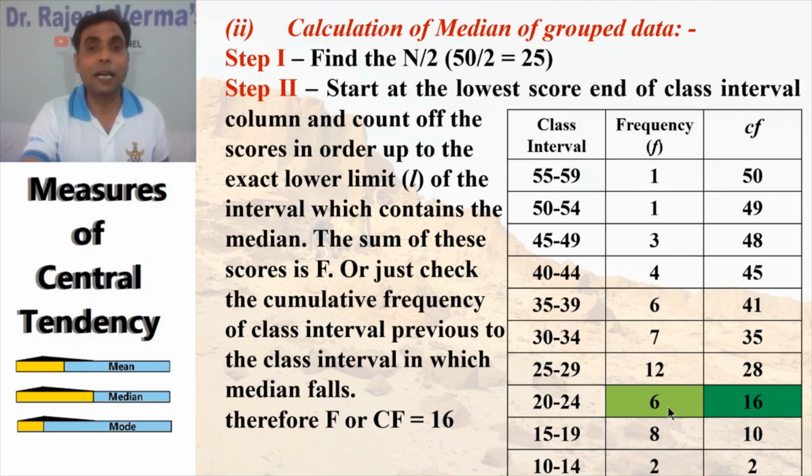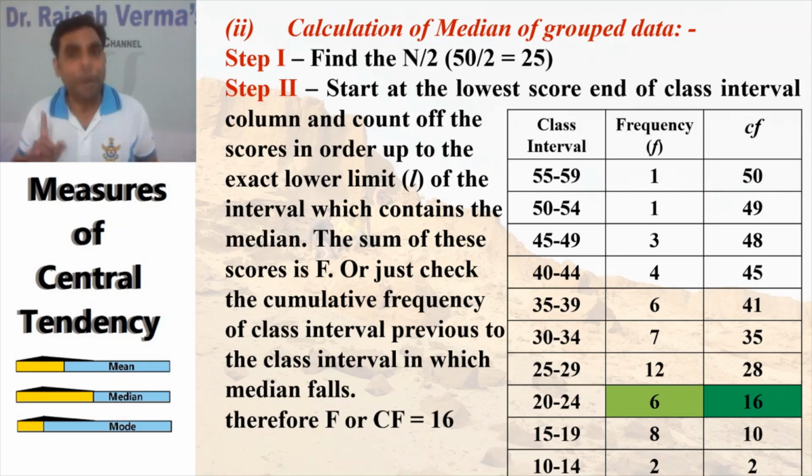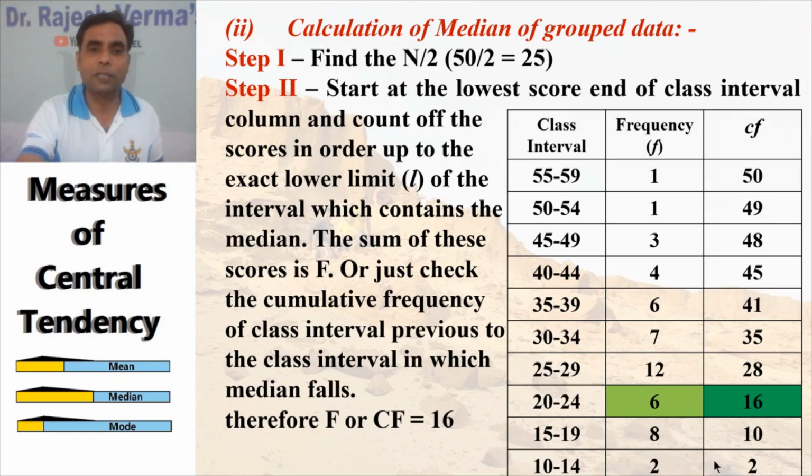The same goes for the third class interval. The cumulative frequency will be 10 plus 6, that is 16. Then 16 plus 12 is 28, 28 plus 7 is 35, 35 plus 6 is 41. This way we calculate the cumulative frequency. We have to calculate this cumulative frequency to calculate the median of grouped data. Now step 2: start at the lowest score, the lowest class interval in the column, and count the scores in order up to the exact lower limit of the interval which contains the median.